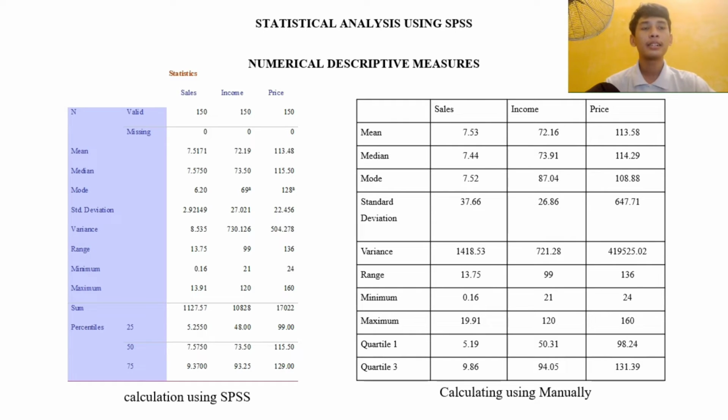Today I want to talk about statistical analysis using SPSS, with numerical descriptive measures calculated by SPSS and manually. I will take one example, which is the mean. The mean using SPSS for the sales group is 7.5171, while the mean calculated manually is 7.53, a difference of 0.0129. For the income group, the mean using SPSS is 72.19 and manually is 72.16, a difference of 0.03. For the price group, the mean using SPSS is 113.48 and manually is 113.58, a difference of 0.1.